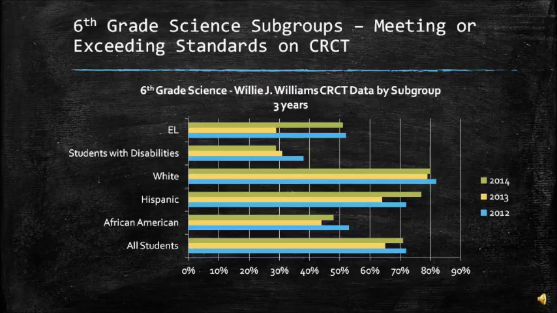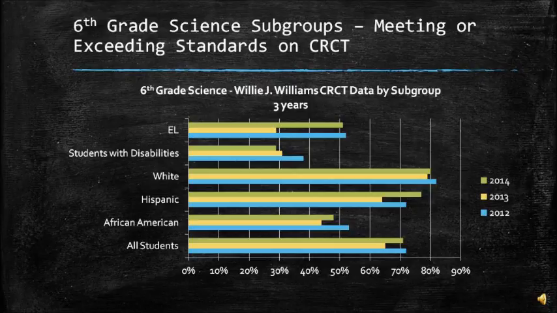The next slide we have the science subgroup for 6th grade also, and this is meeting or exceeding on the standards for CRCT, and this is also the past 3 years. The only group that actually did not have much of a change from 2012 to 2014 was the white subgroup. They did decrease a little from 12 to 13, and then from 13 to 14 they increased a little bit more. But if you will notice, with the EL group, there was a huge decrease from 12 to 13, and then a huge increase from 13 to 14.